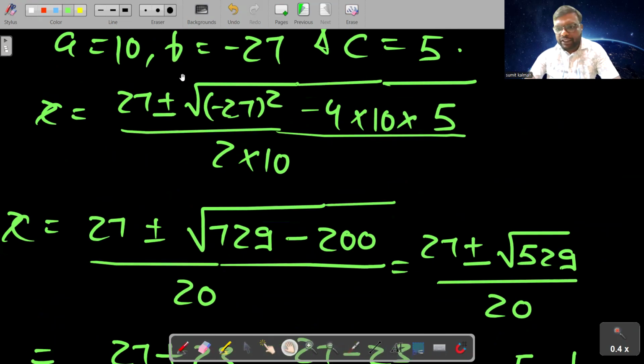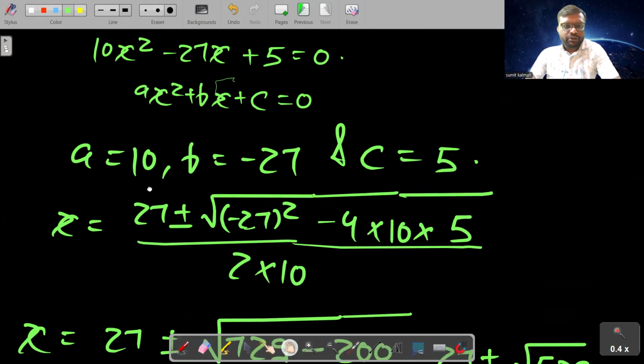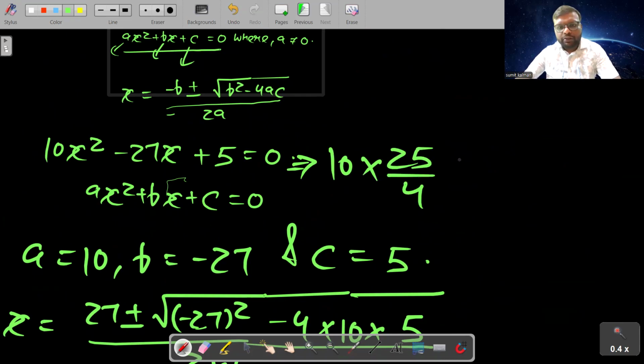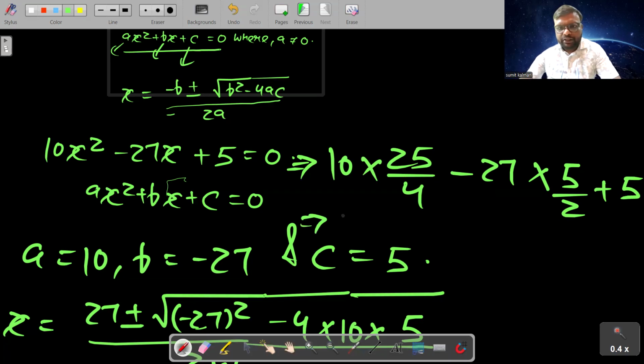I'm just verifying first, x is equal to 5 by 2. So here, students, it will become 10 into 25 upon 4 minus 27 into 5 upon 2 plus 5. Now simplify it. Here, students, 2 5s are 10 and 2 2s are 4.